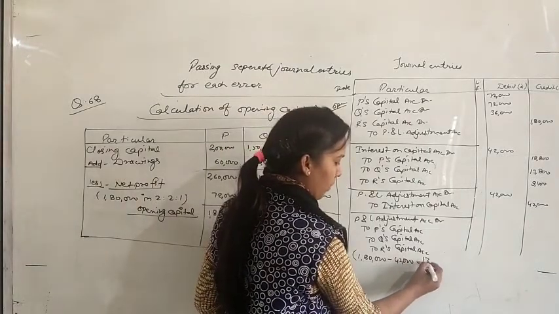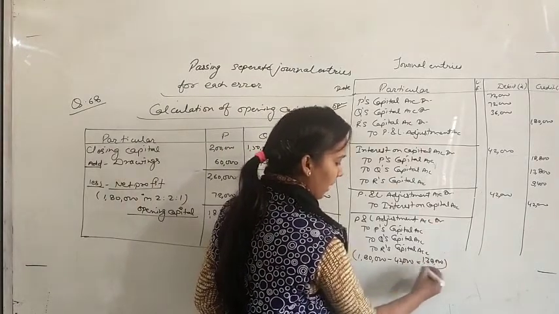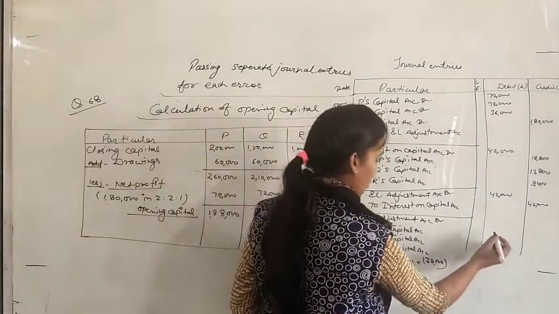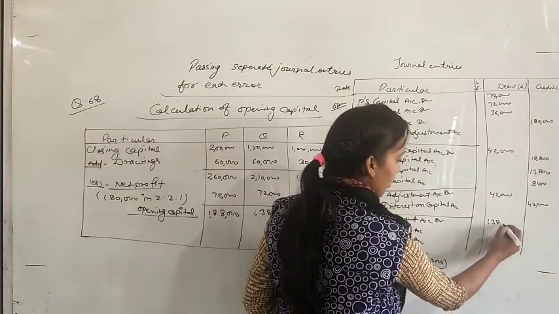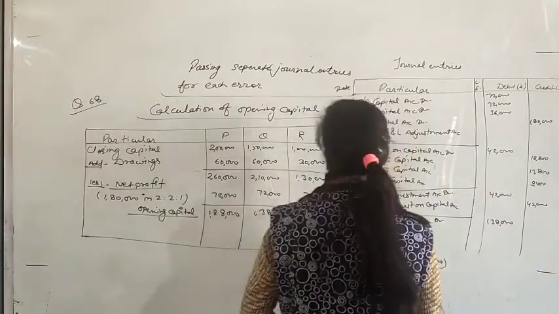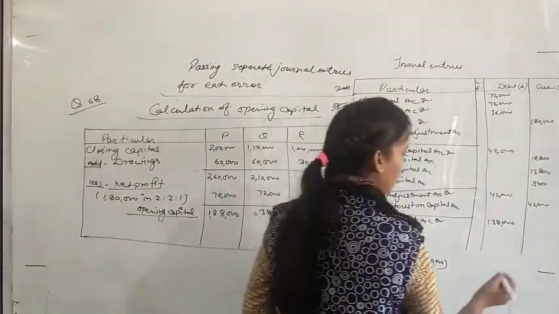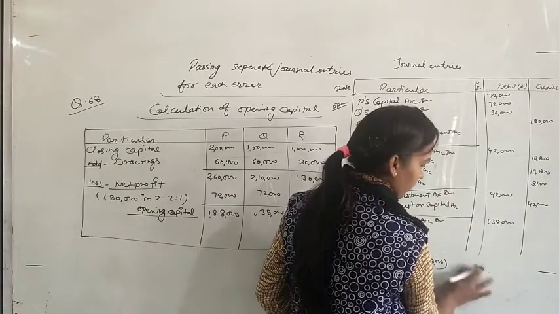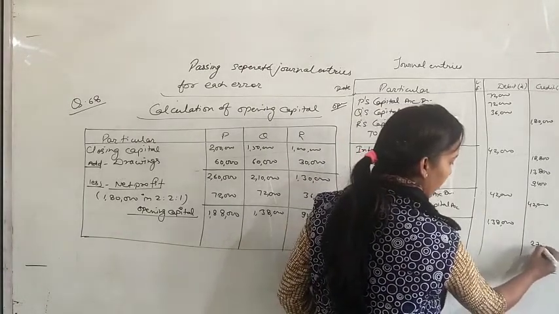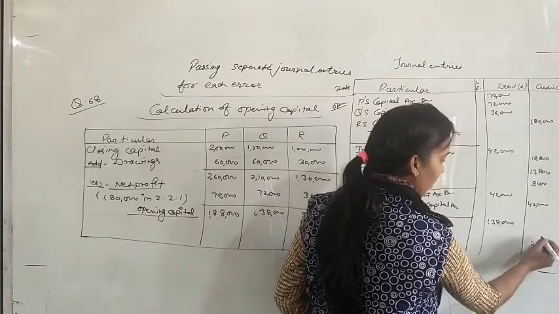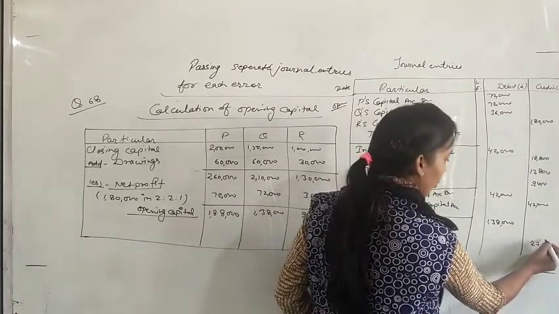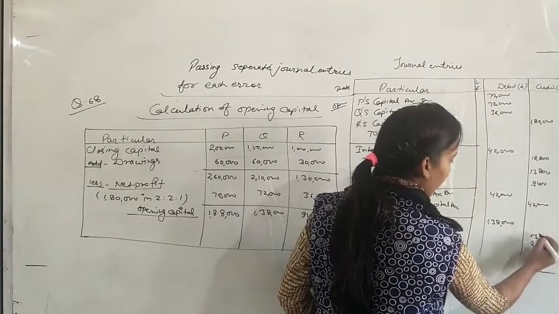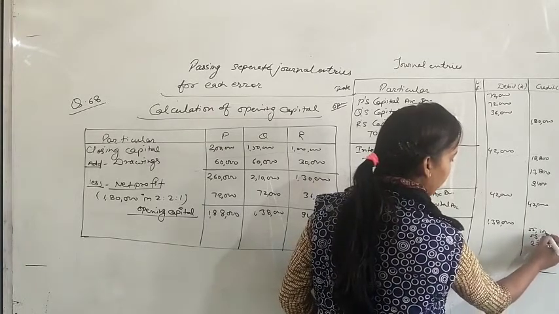So corrected net profit will be 1,38,000, right? So this 1,38,000 will be distributed among the partners, and the ratio will be the same 2:1. So for the third partner it will be 27,600, and for the two partners it will be 55,200.